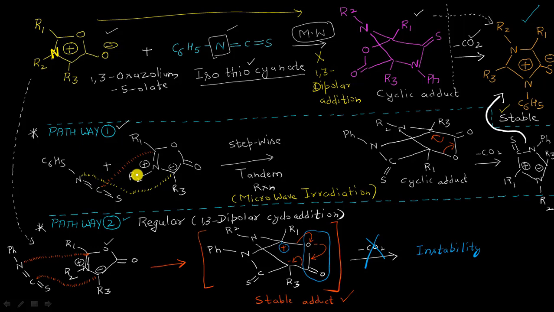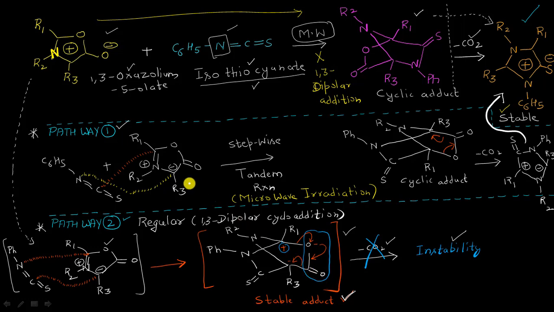And what is going to happen in the second pathway is a regular 1,3 dipolar cycloaddition mechanism, and this type of transition state will be there, and there will be no release of CO2 because this reaction doesn't want to go towards instability. The reaction will stop here at this stable adduct formation, such that in this regular 1,3 dipolar cycloaddition, we will have the same type of adduct as we were getting in the reaction of the same mesoionic with isocyanate molecule. And the same thing is happening with isothiocyanate even. We will have this stable adduct in this way here, right?